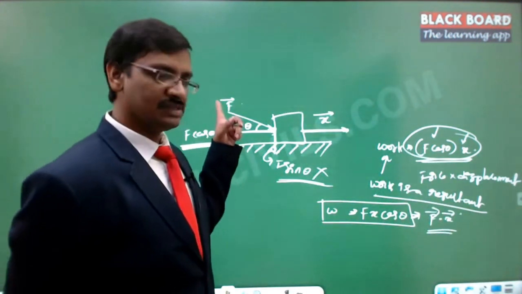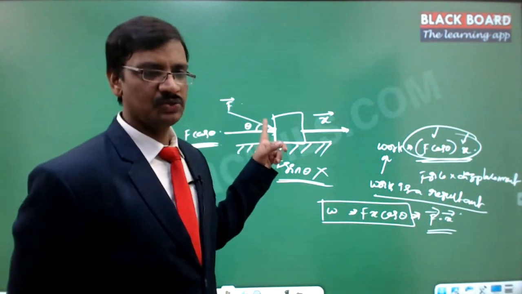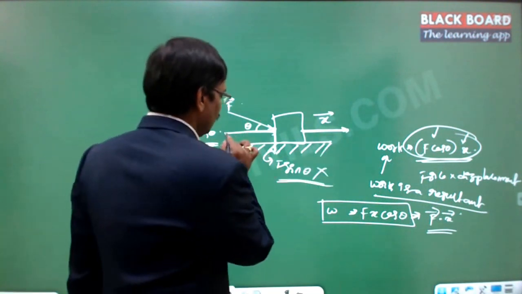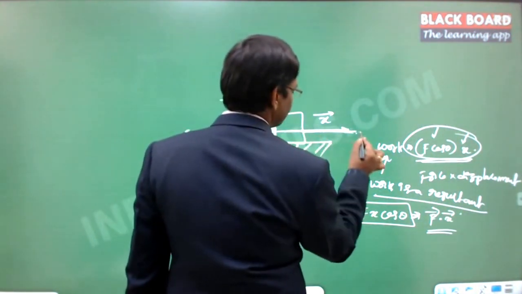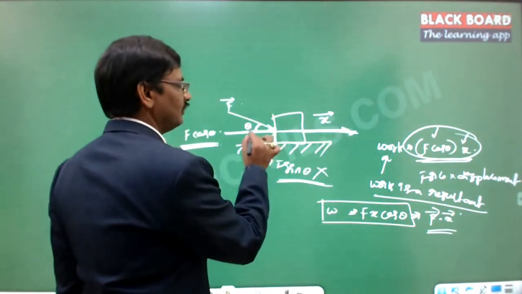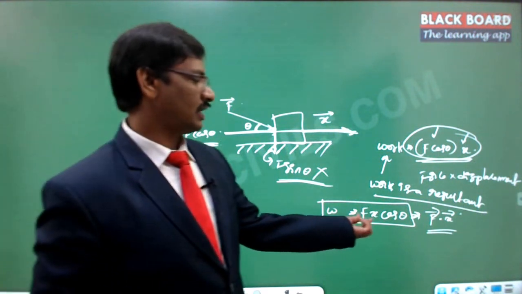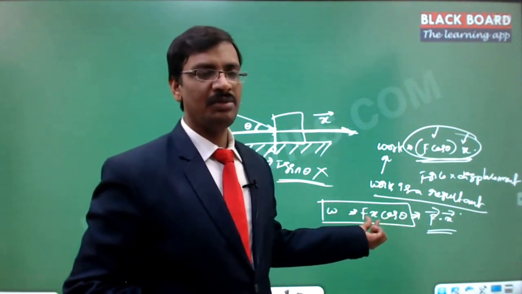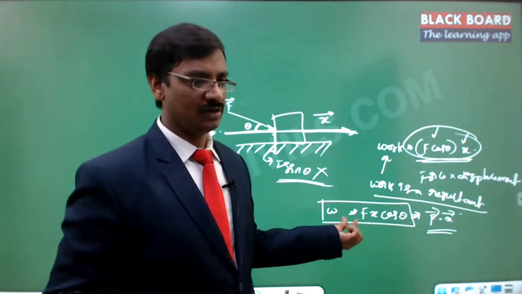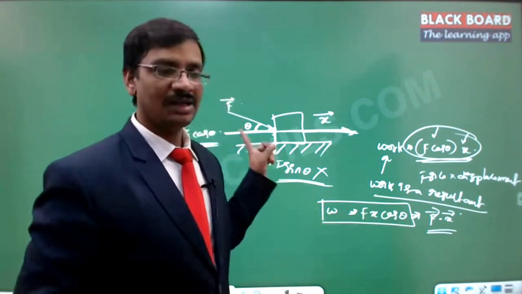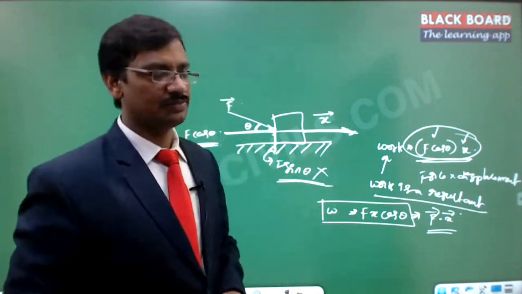If you notice, F is the force magnitude, X is the displacement magnitude, and theta is the angle between the horizontal line, which is always the X direction, and the force, or the angle between the force and the displacement, which we call theta. F into X into cos theta, theta being the angle between the two vectors. This is what we define as the dot product, where the cos theta component is useful for us.